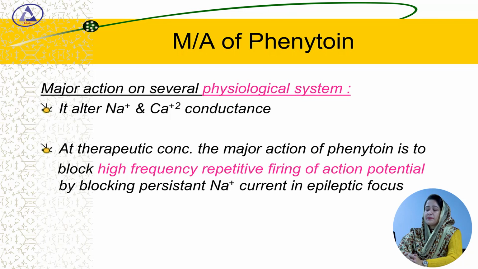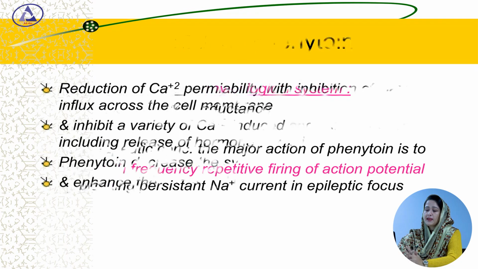Now, phenytoin. What is the mechanism of action of phenytoin? It has major actions on several physiological systems; it alters sodium and calcium conductance. At the therapeutic concentration, the major action of phenytoin is to block the high frequency repetitive firing of the action potential by blocking the persistent sodium current in the epileptic focus.